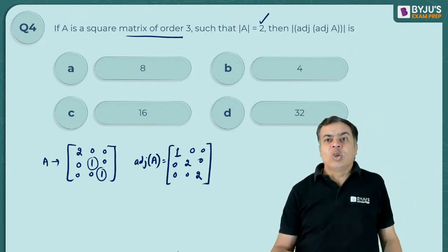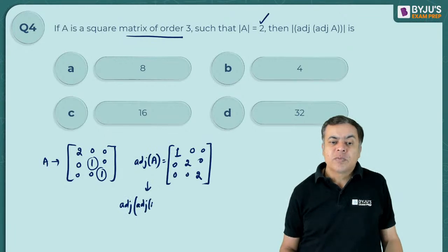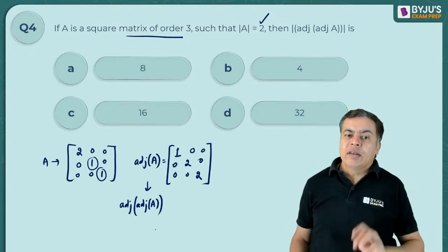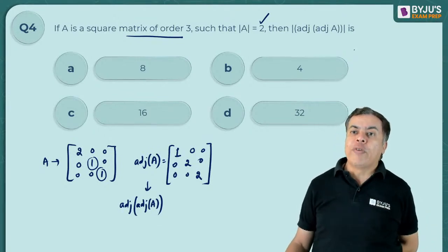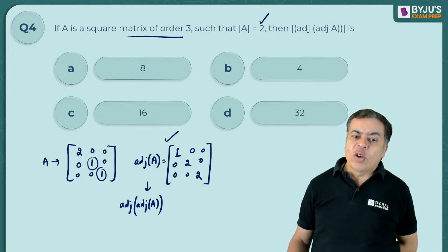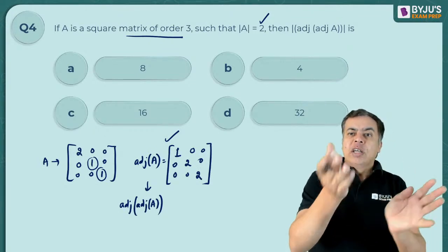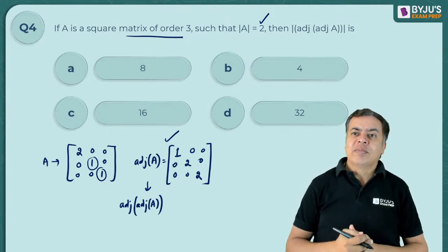Now again adjoint of adjoint. So now again I will take the adjoint of this, adjoint of A. What do you want me to explain? You know what adjoint is? Adjoint is the transpose of the matrix of cofactors. Now I have written the matrix of cofactors, because transpose will not work here, because the lower triangle is 0 and the upper triangle is 0. Changing this will be the same thing. I have written the matrix of cofactors only.